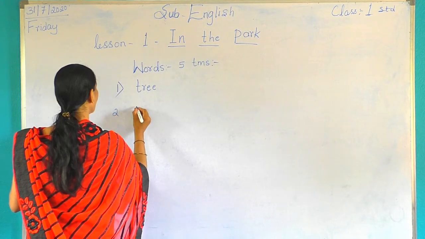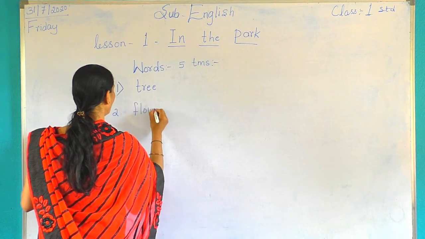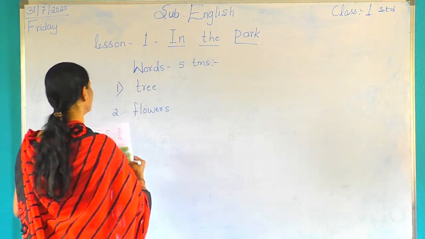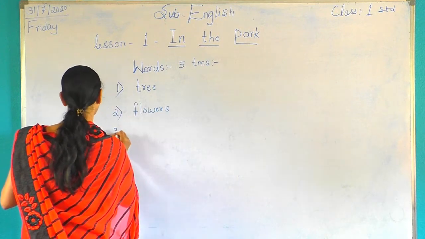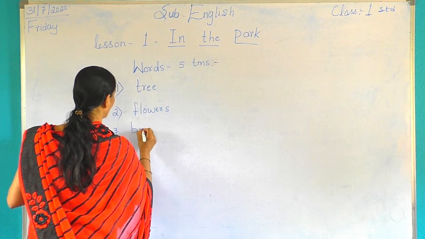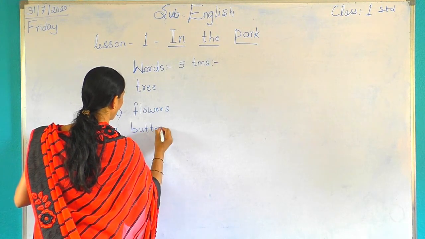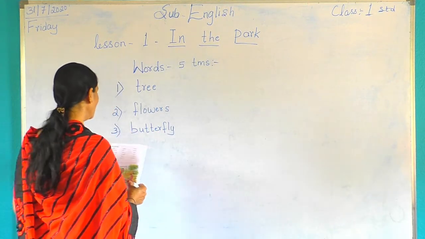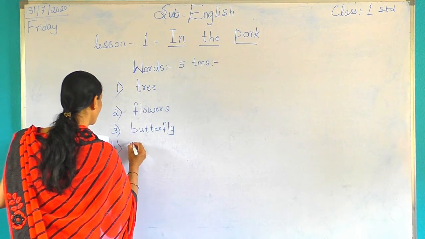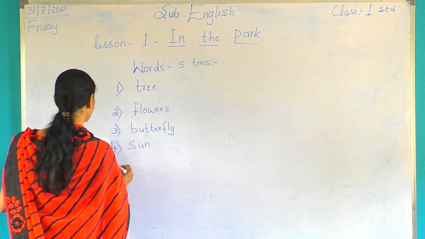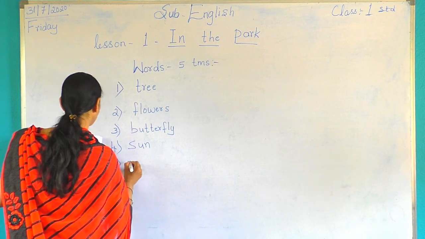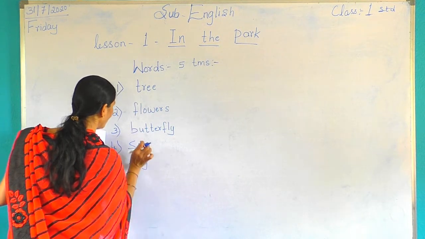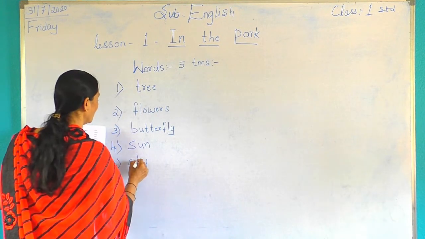Now next one is flowers. F-L-O-W-E-R-S. Flowers. Second word is flowers. Third word, butterfly. B-U-T-T-E-R-F-L-Y. Butterfly. Now fourth word, sun. S-U-N. Sun. Fifth word, sky. What is the fifth word? Sky. You have to write fifth word, sky.